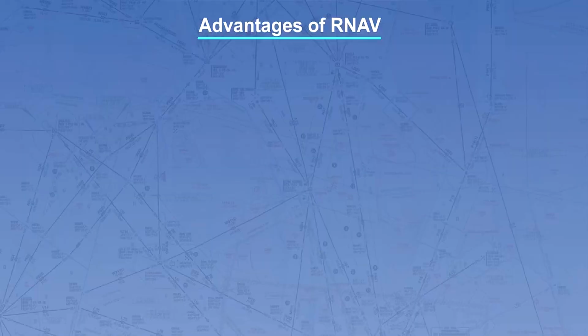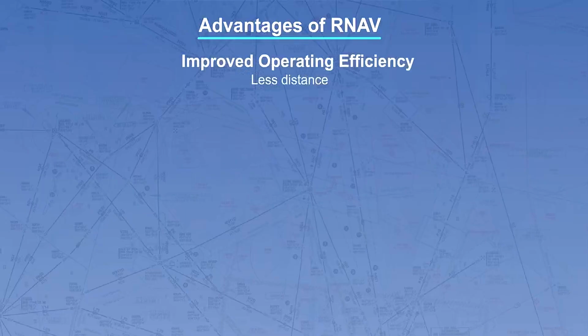Traditionally, an aircraft will follow airways, flying from one VOR/DME to the next. RNAV allows aircraft to take a more direct flight path appropriate to the route they are flying, thereby improving the operating efficiency and helping in relieving congestion on the overcrowded airway system. Operating efficiency is improved because of less distance traveled, less time taken, less fuel used, and so less cost.